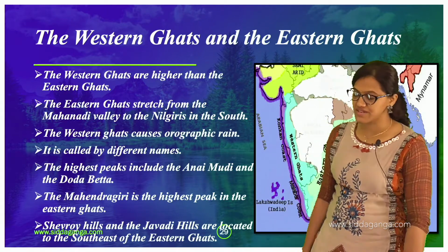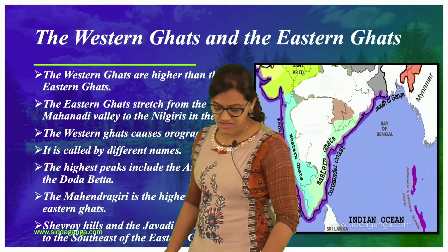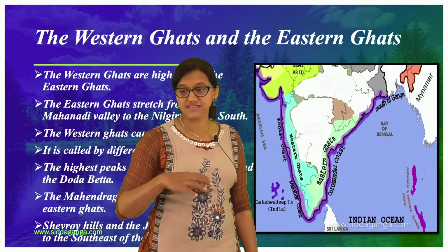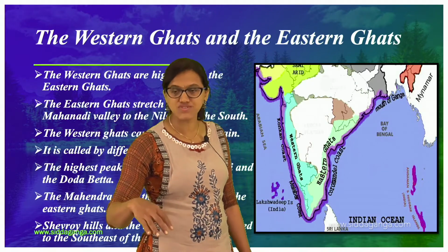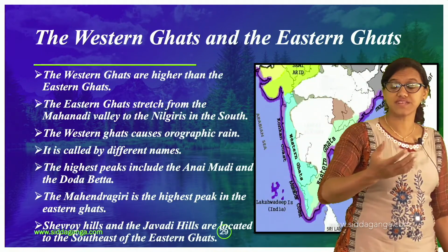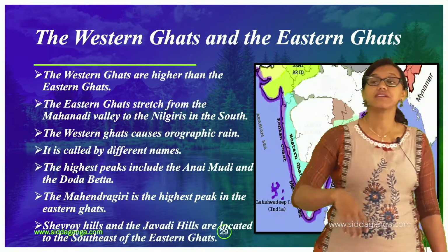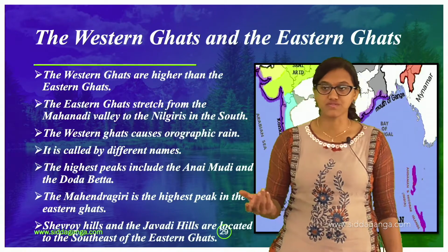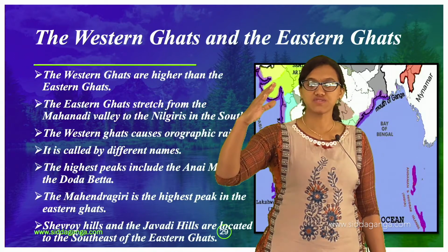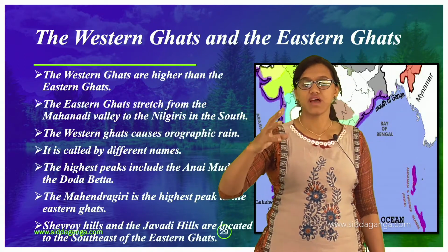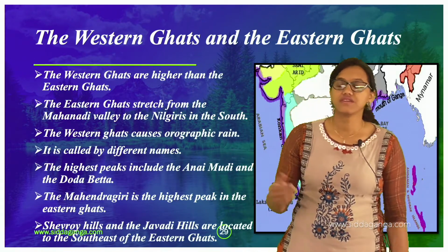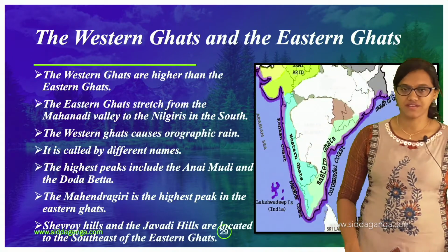Orographic rain is a kind of rain wherein, as moist air moves towards the mountain range, the moist air is lifted. When the moist air is lifted, that is called orographic rain or snow, and so on. Towards the mountain, while it is raining, it carries all that moist air with it. So that is called orographic rain.